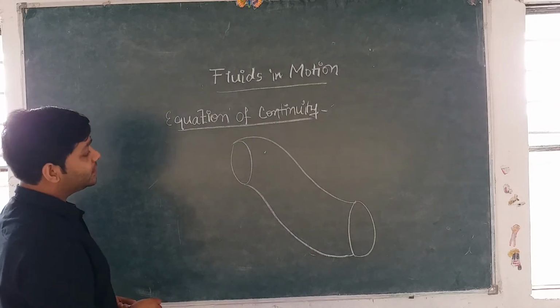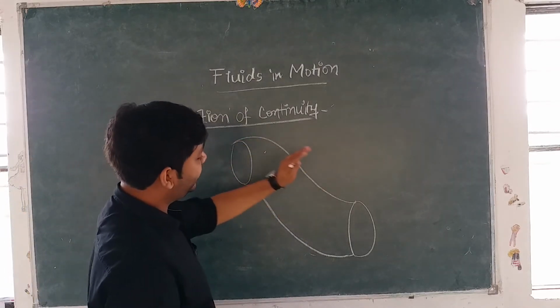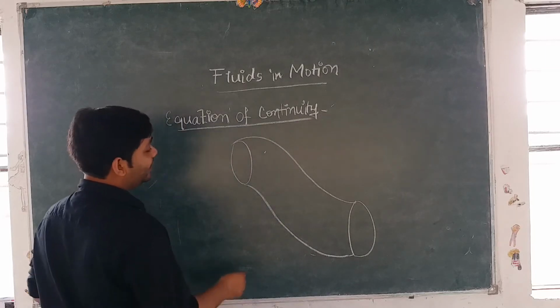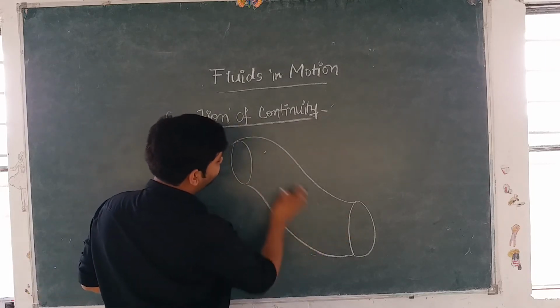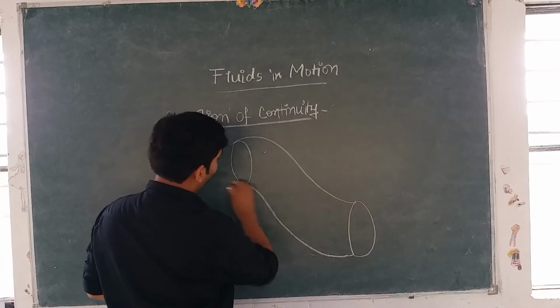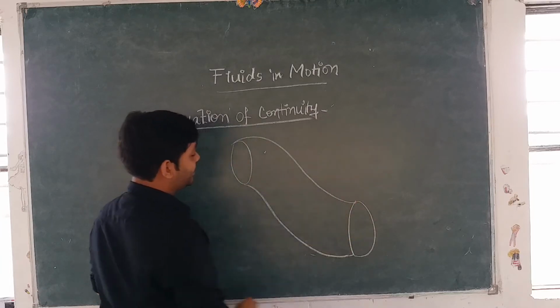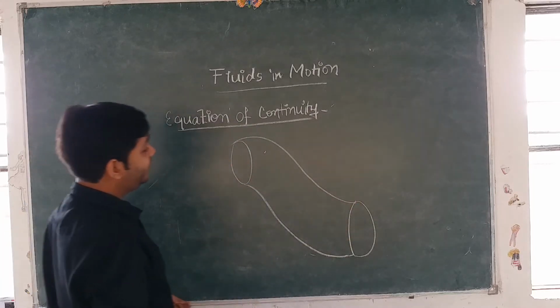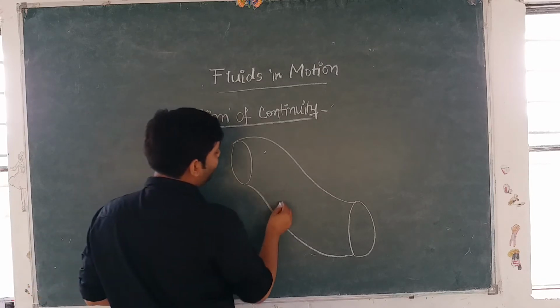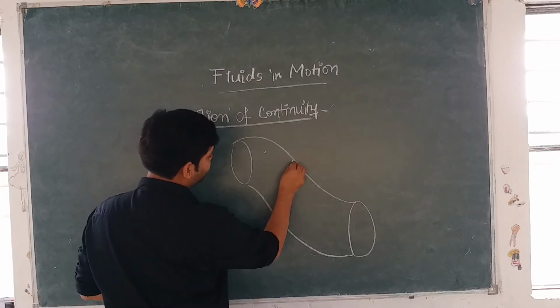Fine. So let's say there is some liquid flowing in this. Now this pipe is full of liquid and the liquid is flowing from this direction to this direction. Let us assume a particular volume of the liquid inside the tube.